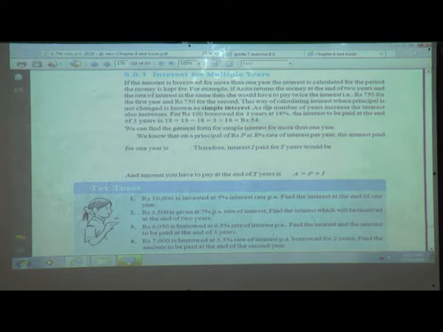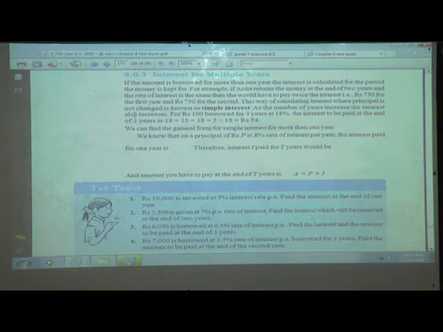This way of calculating the interest where the principal is not changed. Here Anita has borrowed 5,000 rupees, the rate of interest was 15% per annum, but now she is returning after 2 years, so she has to pay twice the interest.